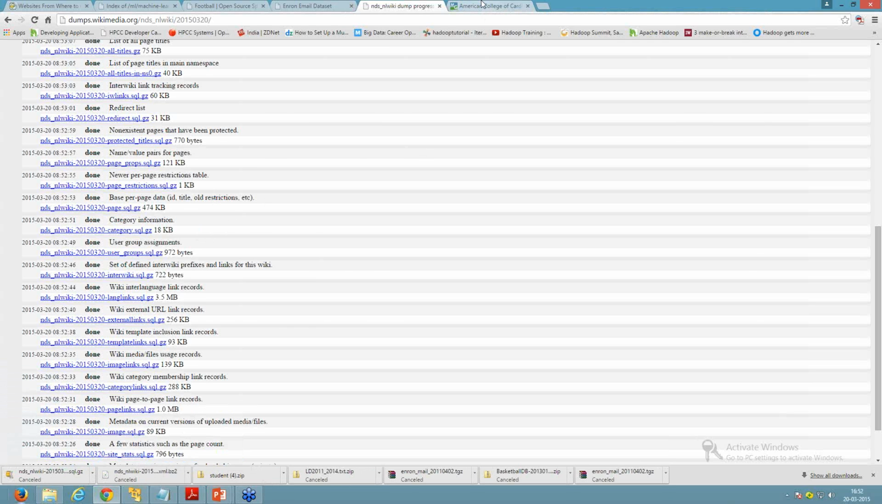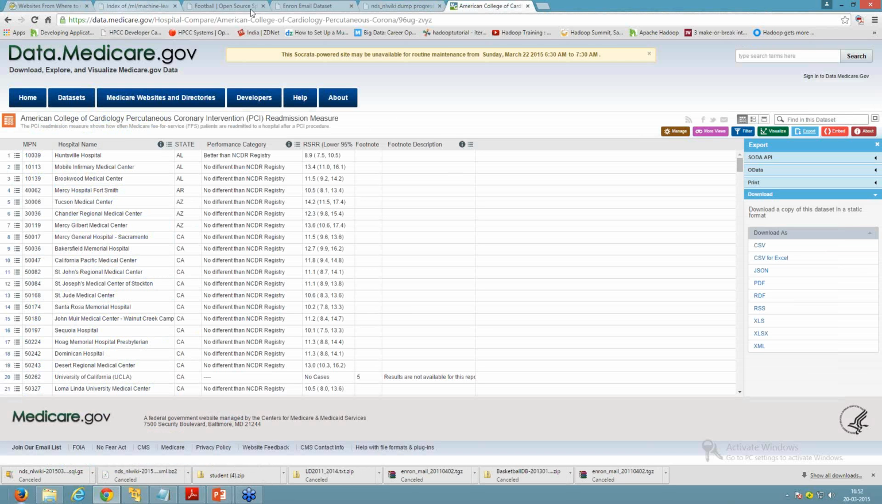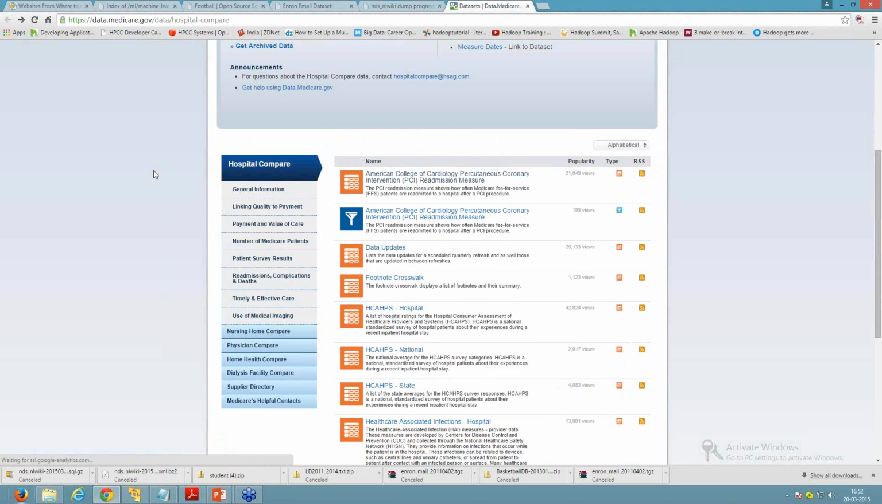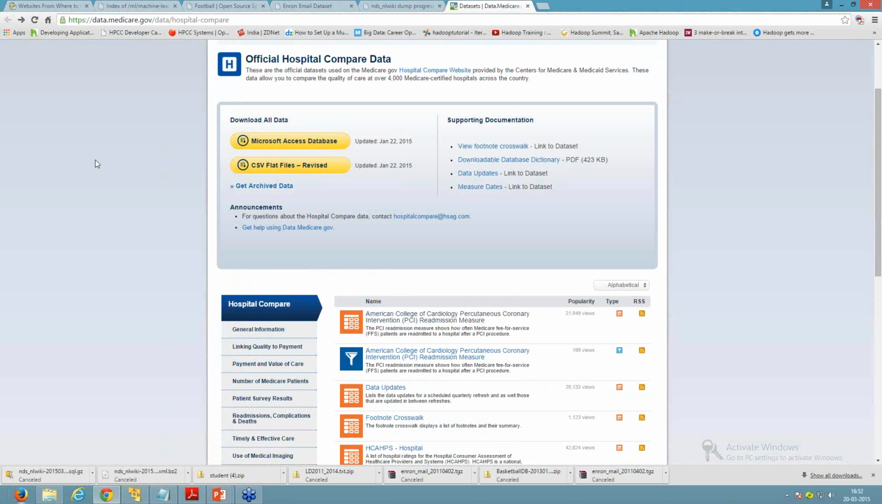So here we have a data set website, data.medicare.gov. It contains some information about Medicare. You can download a Medicare data set, a healthcare data set, from this website.